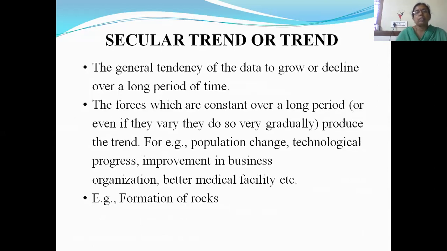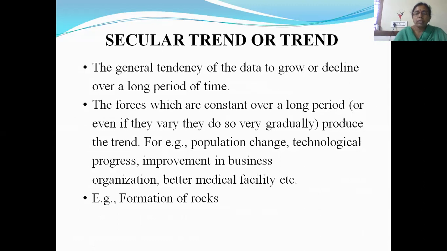So first one is secular trend, which is also called trend or long-term movements or long-term variations. So what is the secular trend? Long-term variations means the data will be changing over a long period of time. So secular trend is the general tendency of the data to grow or decline over a long period of time.